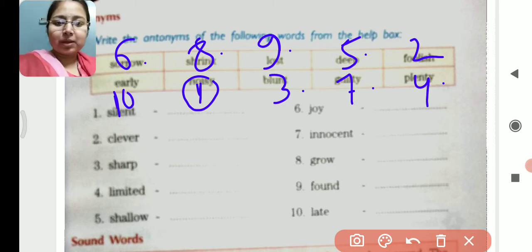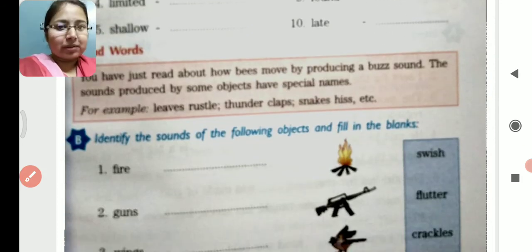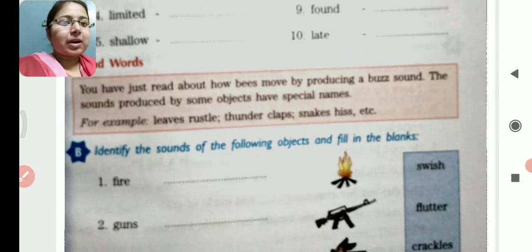Now let's move to the next question. The next question is sound words. You have just read about how bees move by producing a buzz sound. As I have told you in the chapter, bees make a buzzing sound like this, buzz. So the sounds produced by some objects have special names.